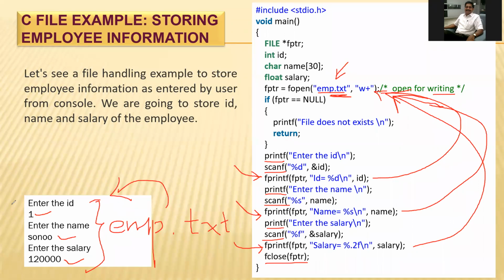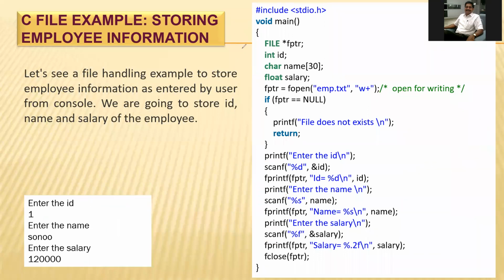Okay, so that will be our output of this file.